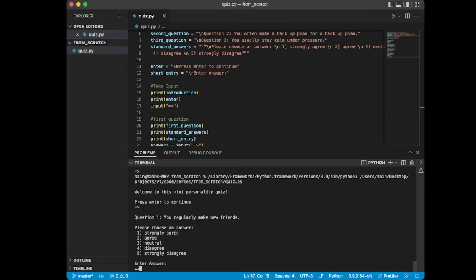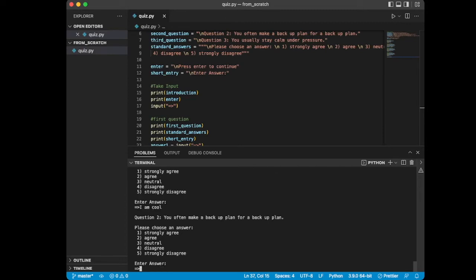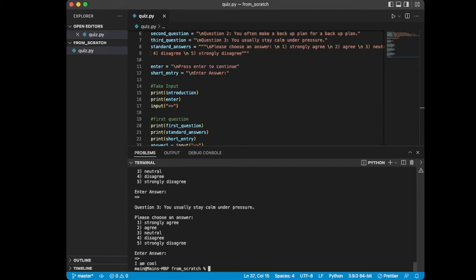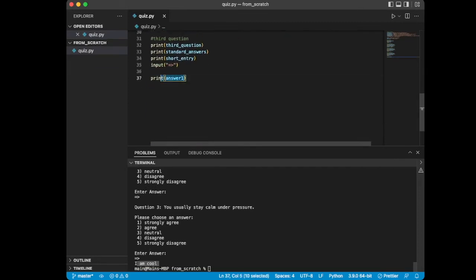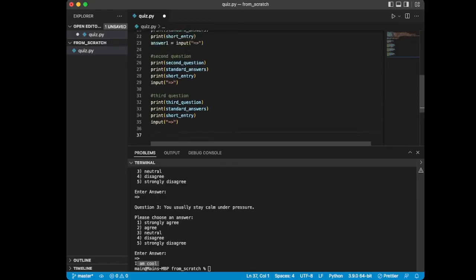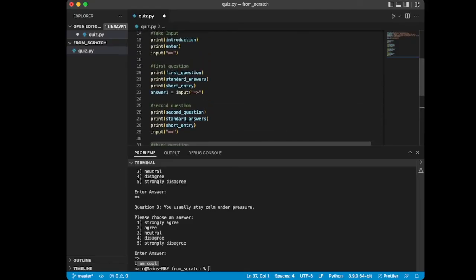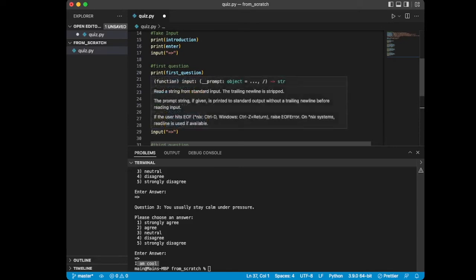This is where it's going to save our answer. If I say I am cool, and then hit enter through the rest of the questions, you can see it prints I am cool. So it is taking what we gave it and printing it down here because we're telling it to print it. Obviously we don't want it to do that. We want it to calculate our personality, but that's just how we save each answer input.